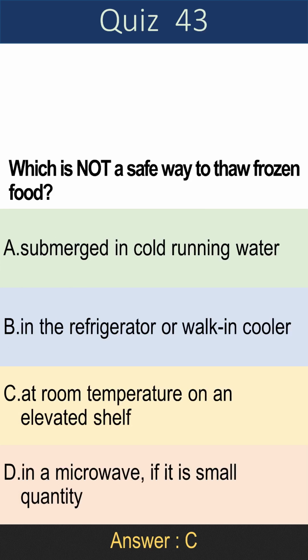Question 43. Which is not a safe way to thaw frozen food? A. Submerged in cold running water, B. In the refrigerator or walk-in cooler, C. At room temperature on an elevated shelf, D. In a microwave, if it is small quantity. Answer is C. At room temperature on an elevated shelf.